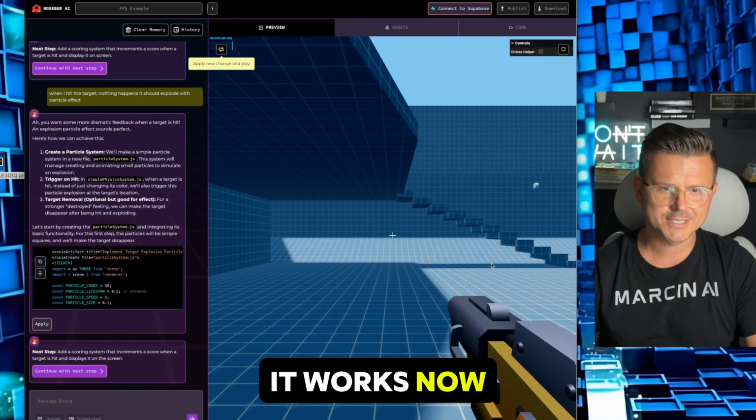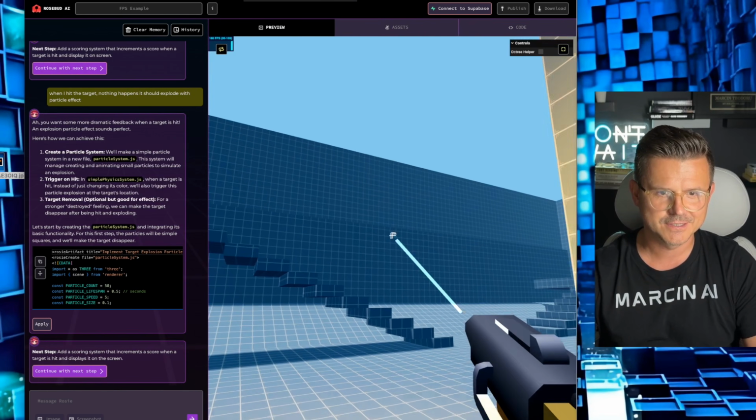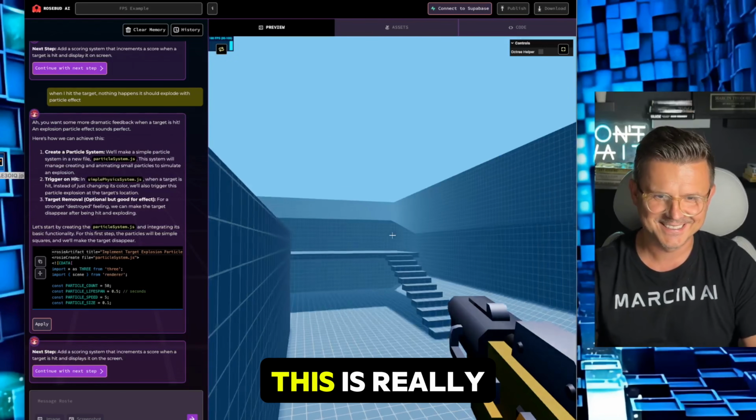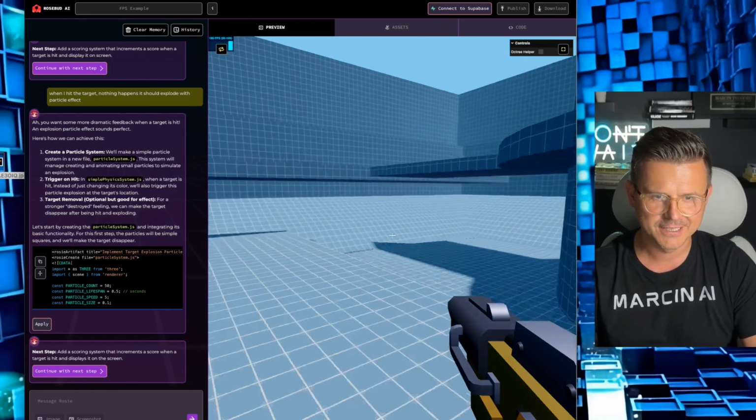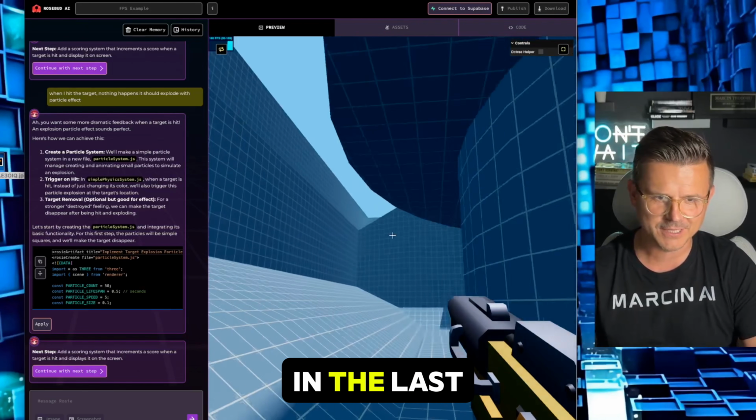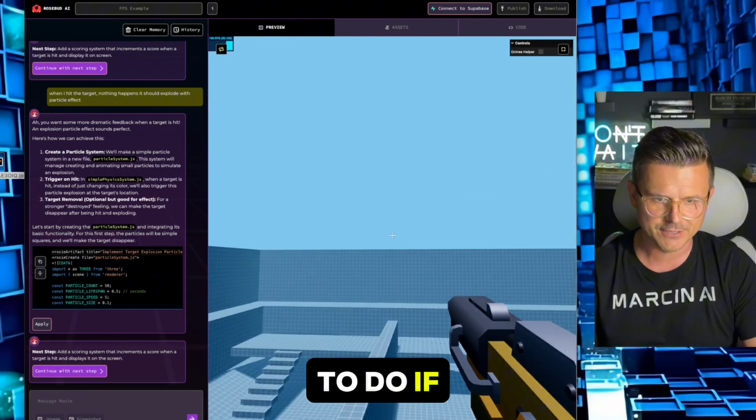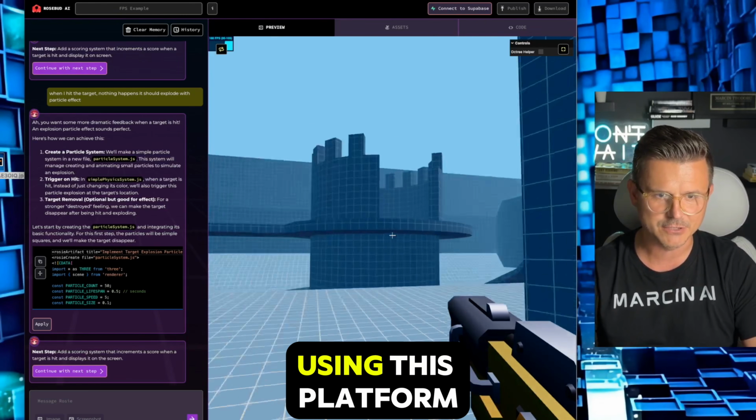All right, let's see if it works. Now we should have particle effects. We should have explosions. Oh, that is sweet. This is really crazy. I can't believe this is totally vibe coded, and where this has come from in the last couple months, where this would take you hours to do if you even knew how to do it. But now you can literally do it with one click and remix it using this platform.